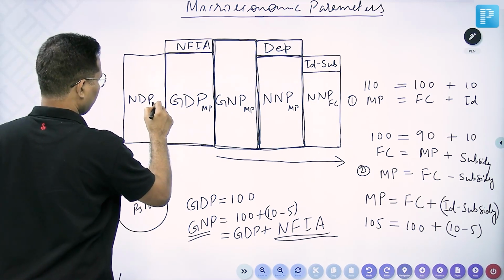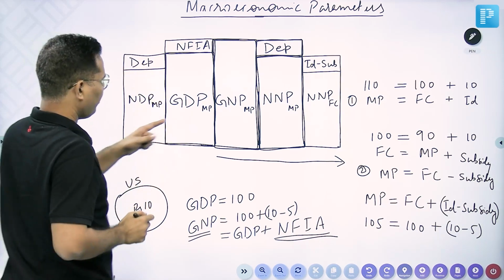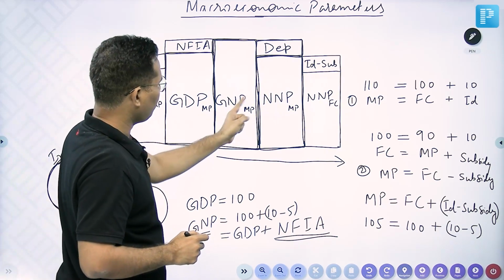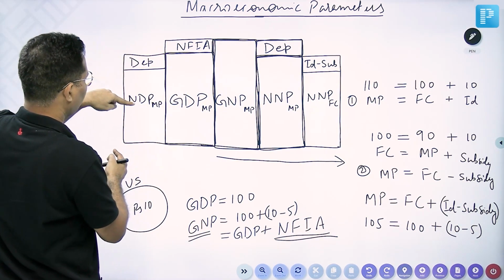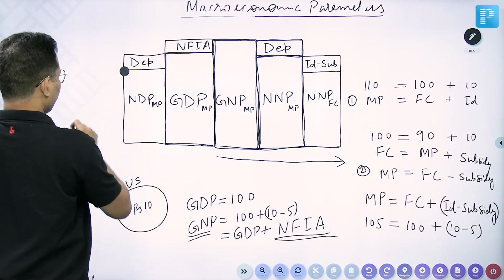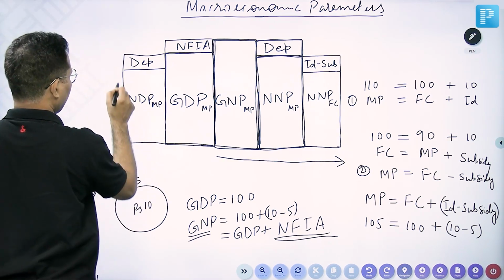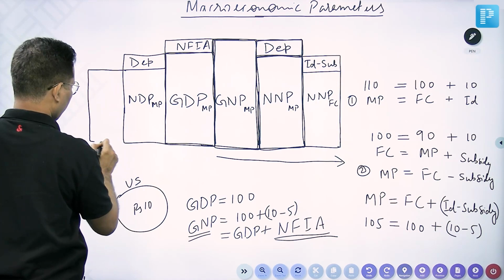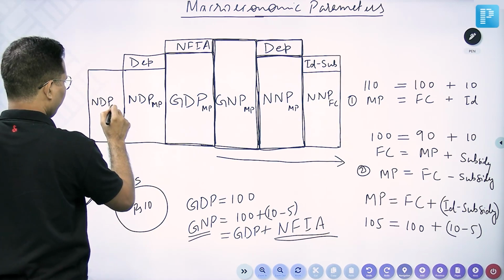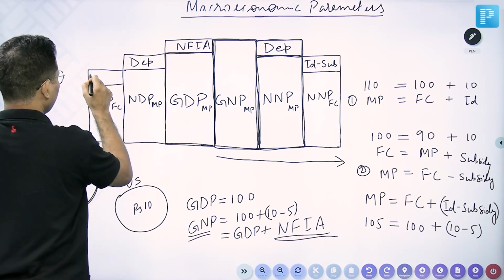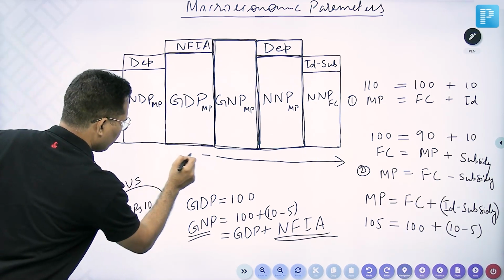NDP market price. For this, you subtract depreciation. The way you got NNP market price from GNP by subtracting depreciation, similarly from GDP, if you subtract depreciation, you will get NDP market price. From NDP market price, if you want to calculate NDP factor cost, then reduce taxes minus subsidy. So, from here you can go in this direction.